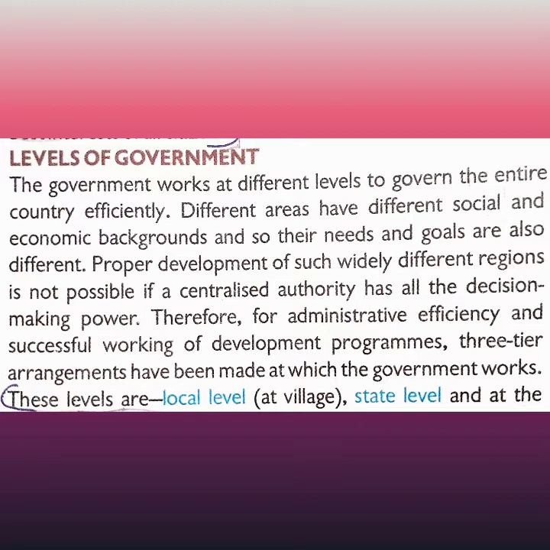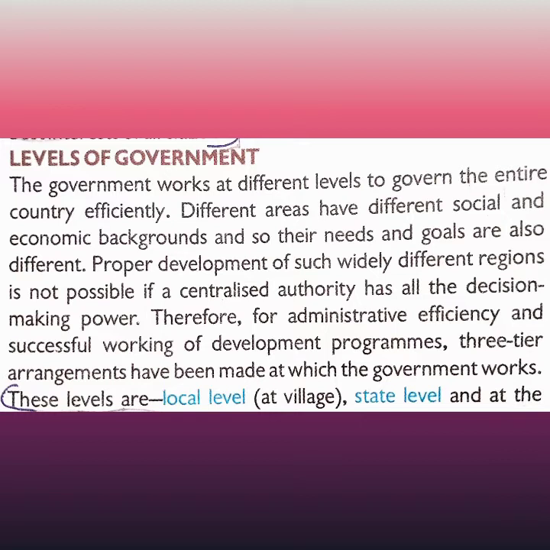Therefore, for administrative efficiency and successful working of development programs, three tier arrangements have been made at which the government works. This is what I have explained, that there is a three tier government. One cannot take the whole decision. Understood? You may be saying the fourth tier, people, are not counted. People are the ones they have to look after, like students, and the class monitor is the person. He is also a student, but he is a little bit higher than the others.